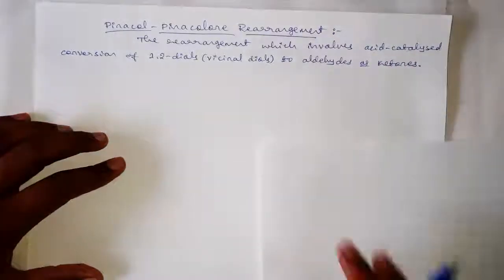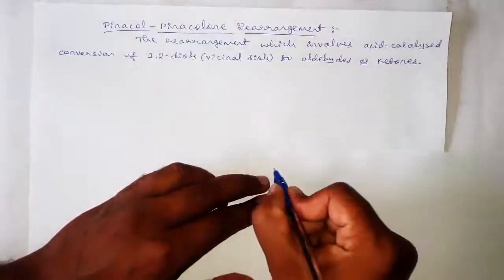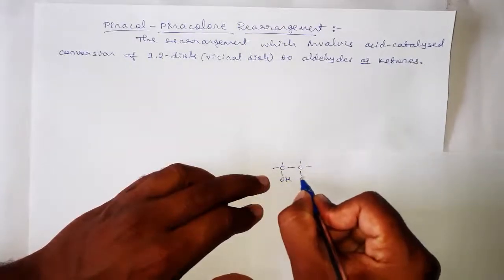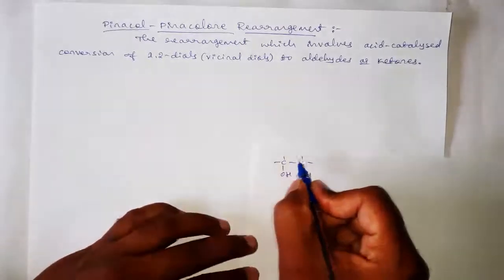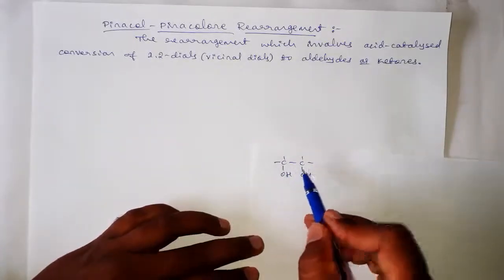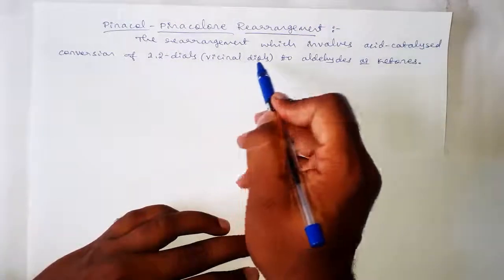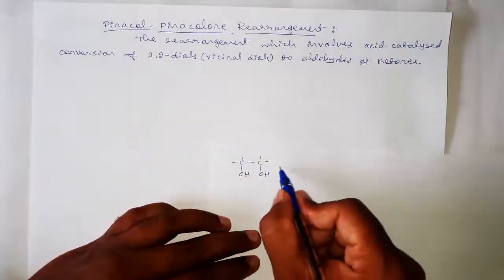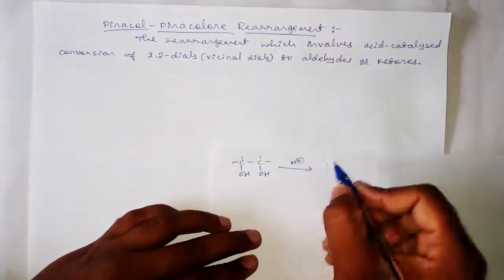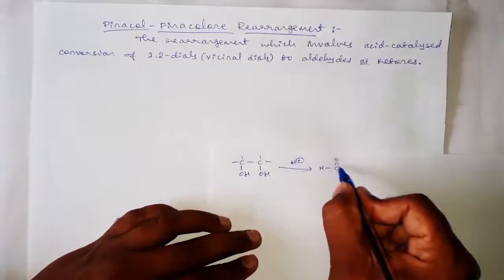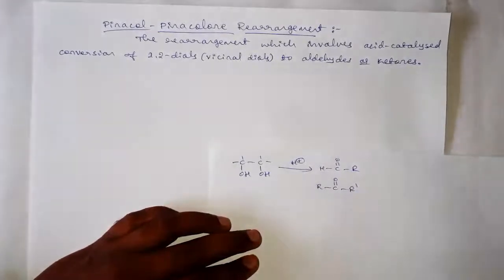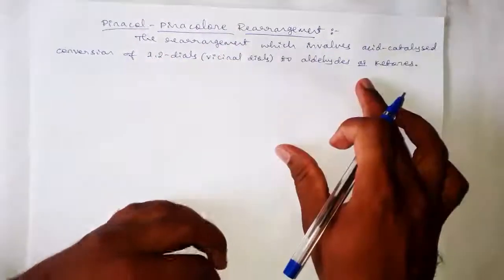Then what do you mean by 1,2-diols? These are the diols in which the OH groups are present on adjacent carbon atoms. The diols in which the OH groups are present on adjacent carbon atoms are called 1,2-diols or vicinal diols, and when catalyzed by acid, these diols undergo dehydration to form aldehydes or ketones. This conversion is called the pinacol-pinacolone rearrangement.